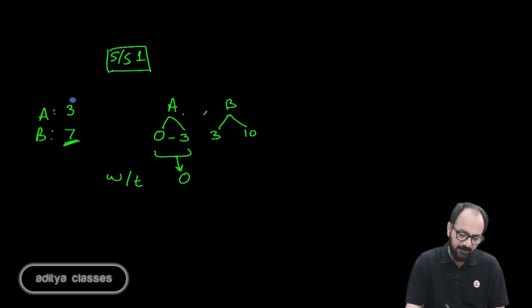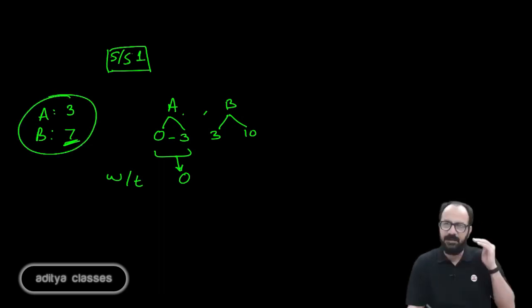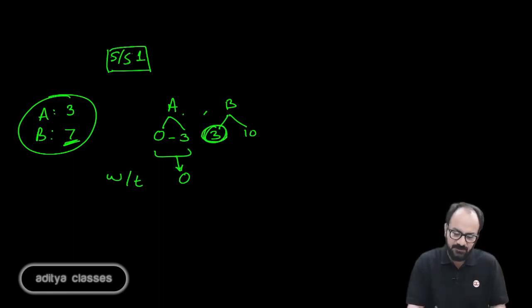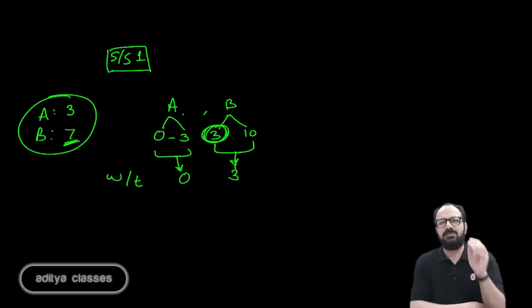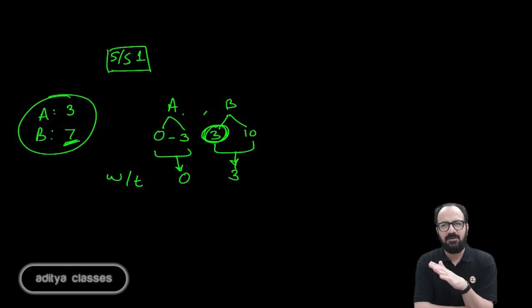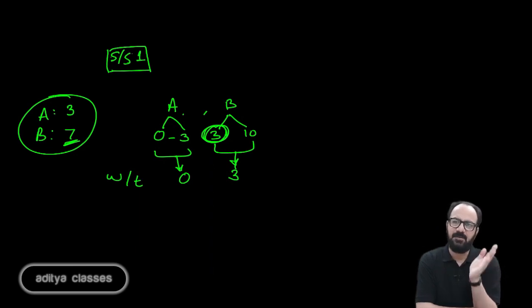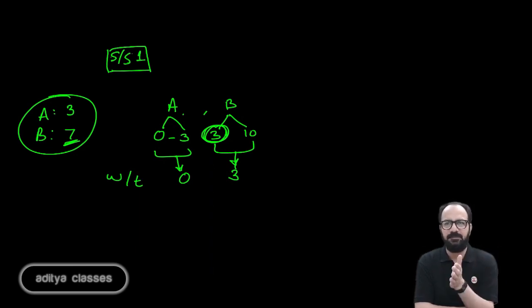They arrived at the very starting of the day, at the very starting of the calculation. So they arrived at moment 0, but B had to wait for 3 minutes. So what was the waiting time for B? It was 3 minutes. Why was it 3 minutes? Because A started first. Now because A started first, A had to finish. It took 3 minutes to finish and then B started.